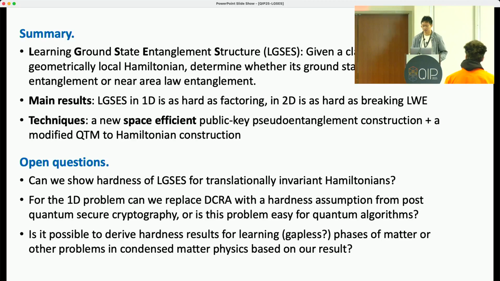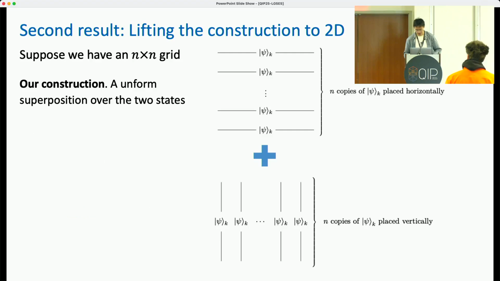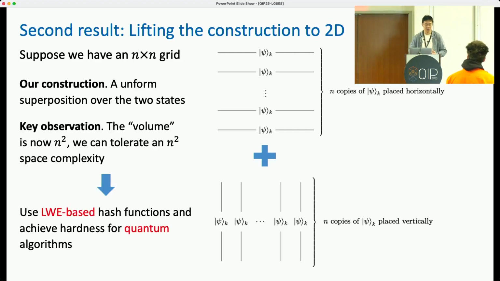I do think that the hardness from lower dimension to higher dimension should not be hard, and I think this 2D stacking-the-states construction can also work for 3D or even higher cases. But off the top of my head, I'm not aware of simpler ways to imply this hardness. But I think that's totally possible. I see. It's a physically natural thing to expect, and I was wondering if it's also easy to prove. Yeah, I think that's a very good question.